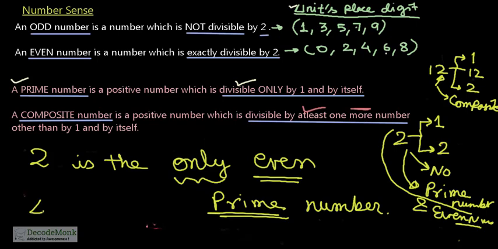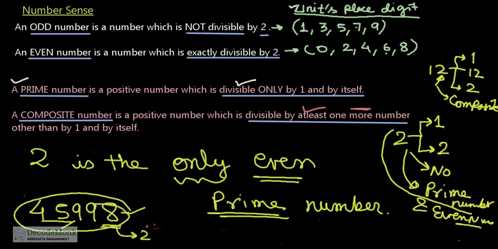Take any example, 45998. This is divisible by 1, and it will always be divisible by 2. Therefore this is not a prime number, this is a composite number. We can also say that all prime numbers are odd numbers other than the number 2.